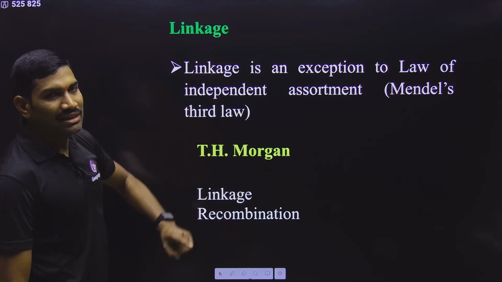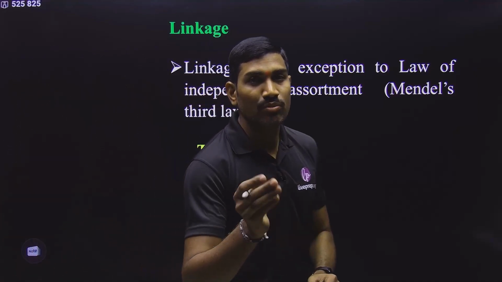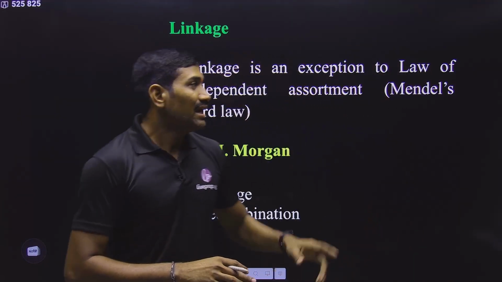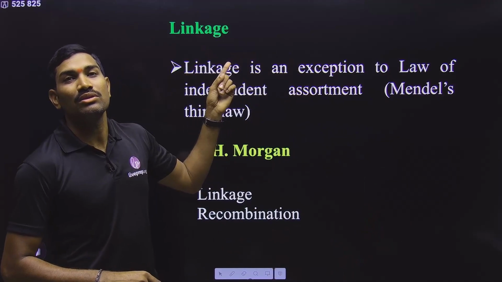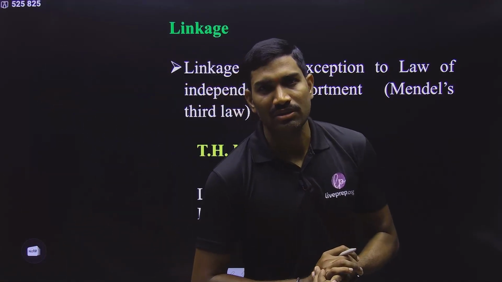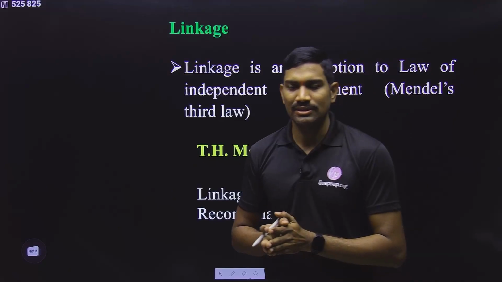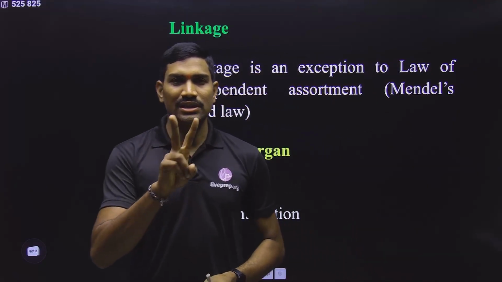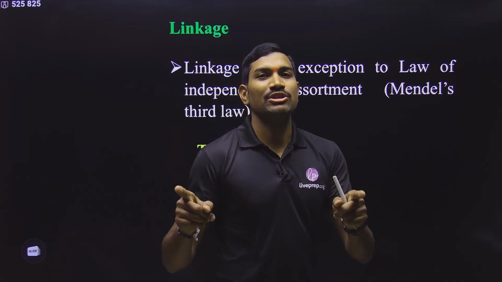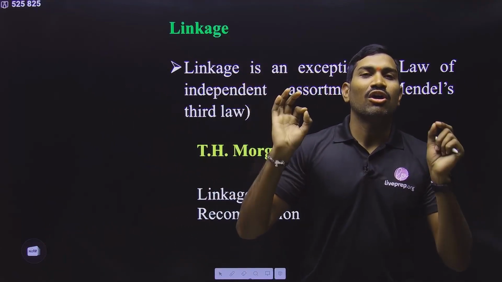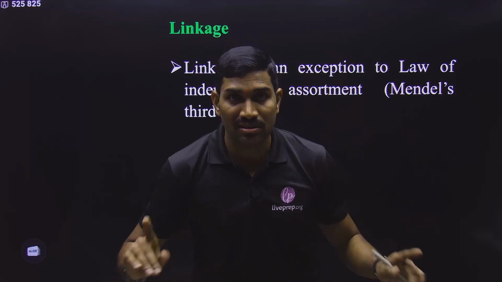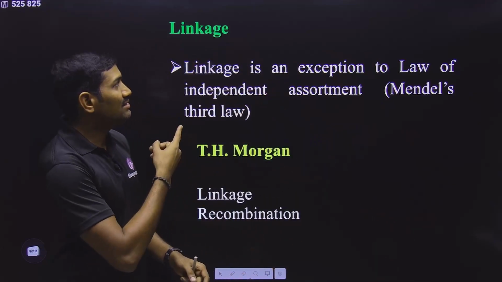Regarding this linkage term, we have already studied it in revision part 1. In that video, what we studied is that linkage is the exception to Mendel's third law, that is the law of independent assortment. Please observe carefully, two things I am saying. First, if two genes are present on two different chromosomes, you will always see independent assortment. You will never see linkage. Clear? Next, when can we see linkage?